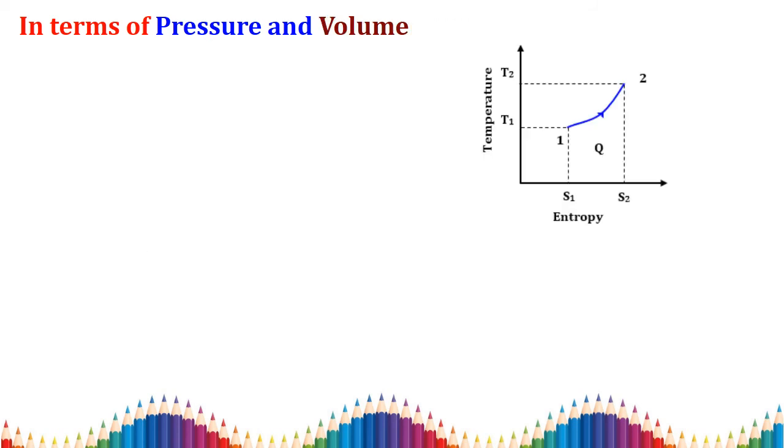So next we move on to the last finding out, that is in terms of pressure and volume. So that is entropy in terms of pressure and volume. Here also we are considering the same process. The gas is heated from 1 to 2.